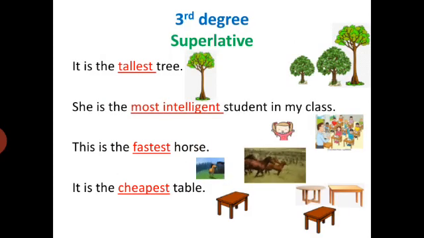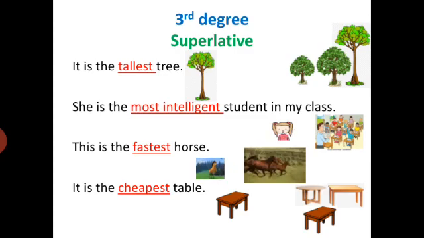Third degree, that is superlative degree. When we have to compare one thing amongst the rest of all, then we use superlative degree. For example, it is the tallest tree amongst those all. She is the most intelligent student in my class. There are so many students and she is the most intelligent. So tallest and most intelligent, these are superlative degrees of adjectives.